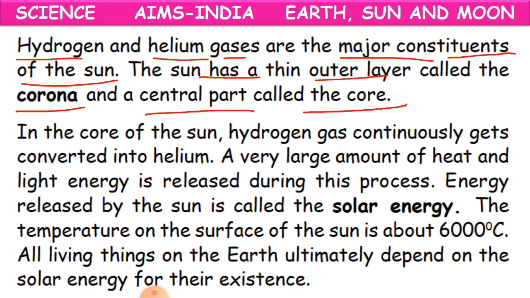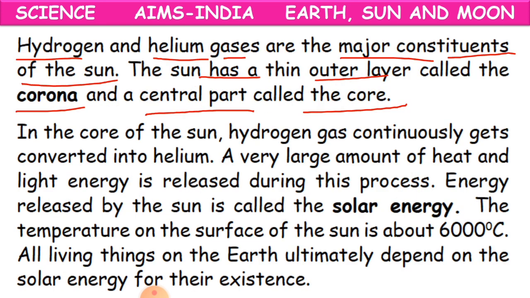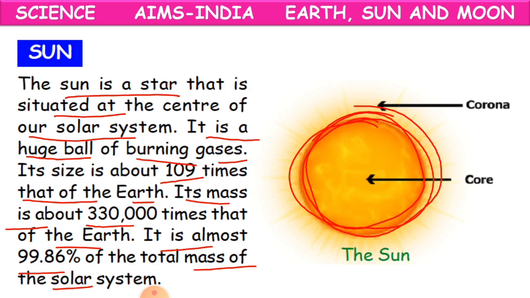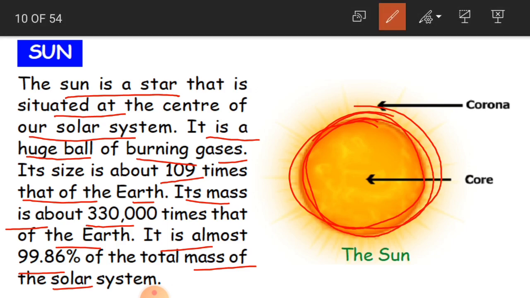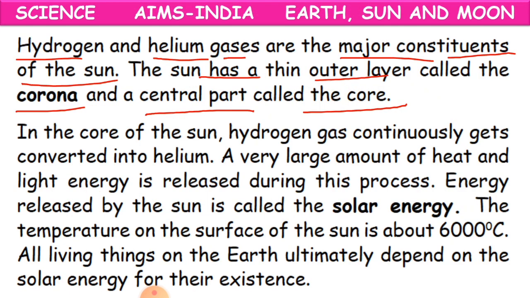So you have got a thin outer layer, which we call corona. Okay, it's not coronavirus, children. Because we are facing this COVID, so this thin outer layer is called corona, and the center part is called core. Okay, so these are the parts of the sun.